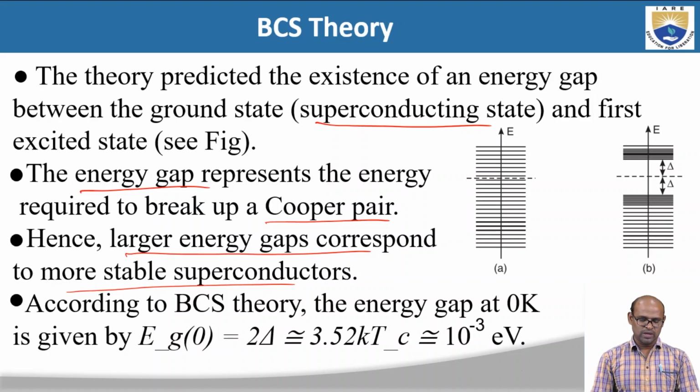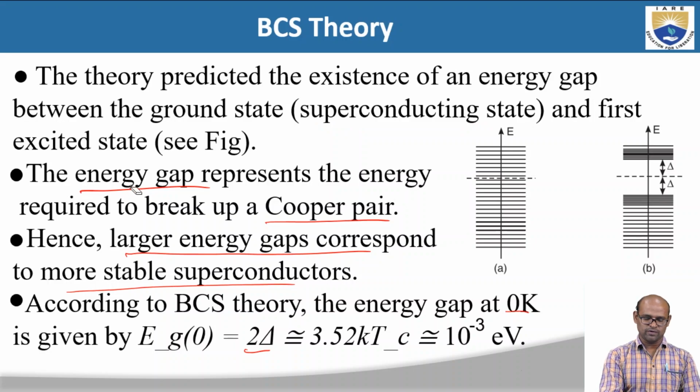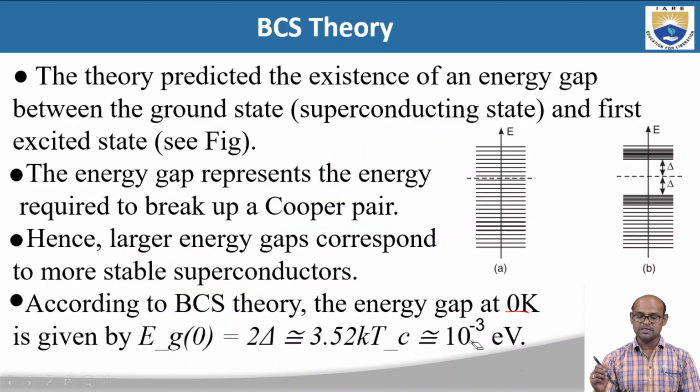According to BCS theory, the energy gap at 0 Kelvin is given by this equation: 2 delta, where delta is the energy gap, is around 3.52 kTc. Here Tc is the critical temperature, and the gap is roughly equal to 10 power minus 3 electron volt. This is the range of energy gap in superconductors as per BCS theory.